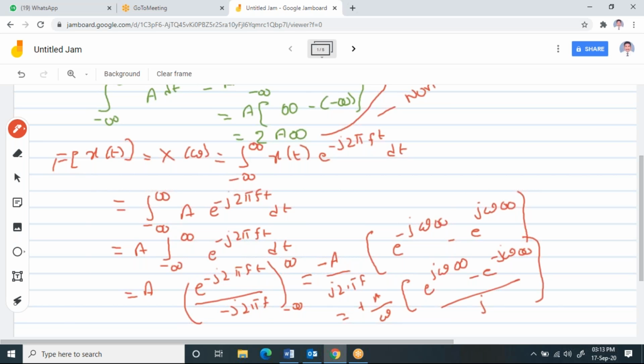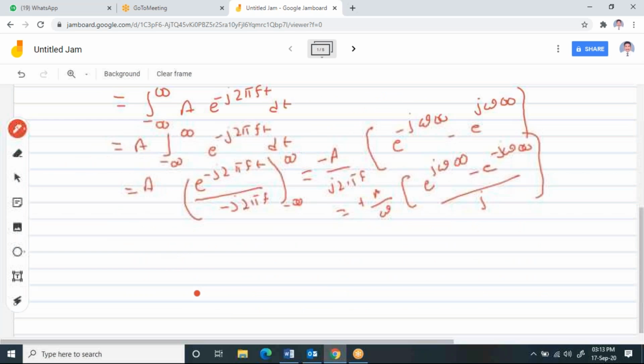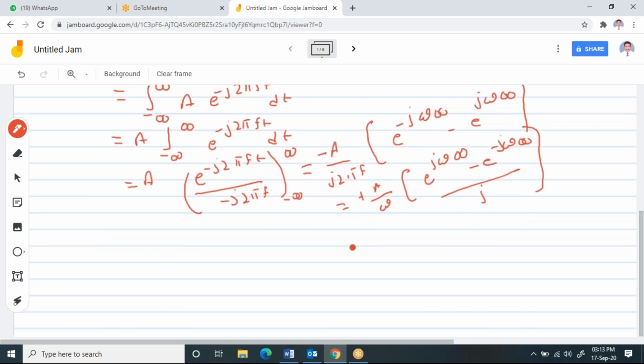Observe it, the j gets cancelled. You can write this part as 2A by omega into sine of omega infinity.